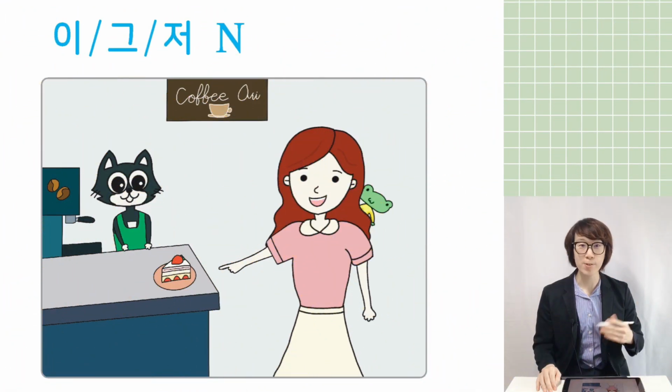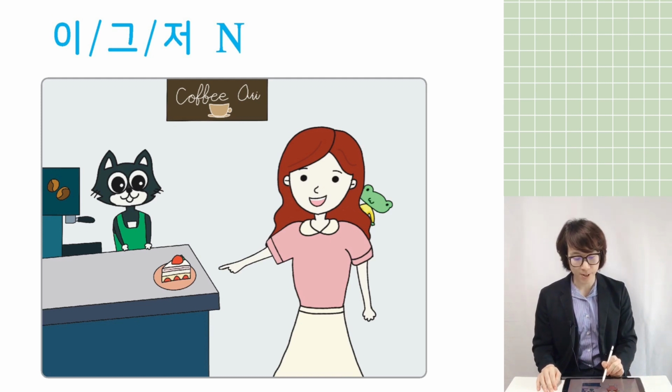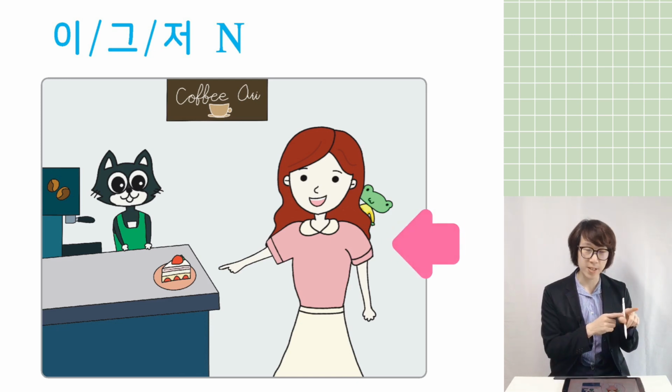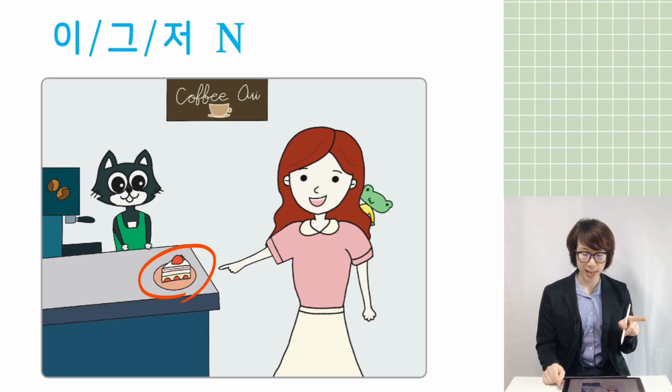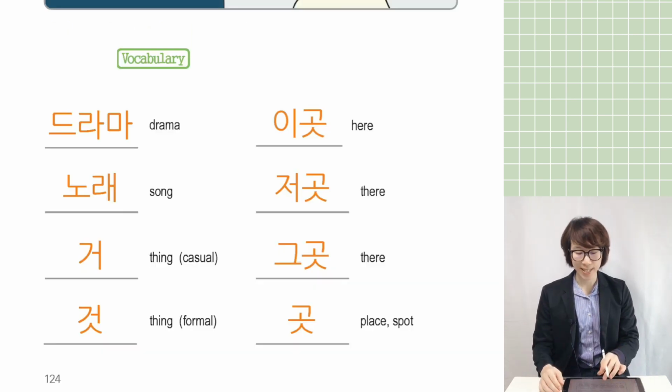And this time I want to introduce you to another simple grammar, 이, 그, 저 plus noun. Before I explain this grammar, can you see this picture? There's Jane, she is pointing her finger at that one piece of cake, right? So for that cake, you can use this grammar, 이, 그, 저 plus noun. The noun must be cake. You can say 이 cake or 저 cake. You can indicate it. Let's check what 이, 그, 저 are.